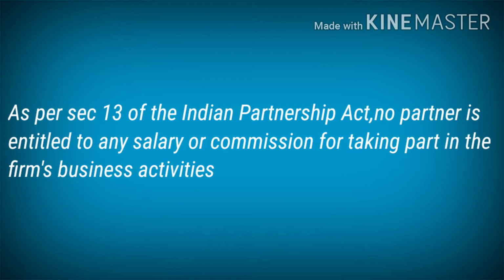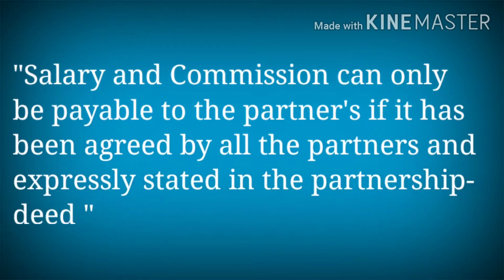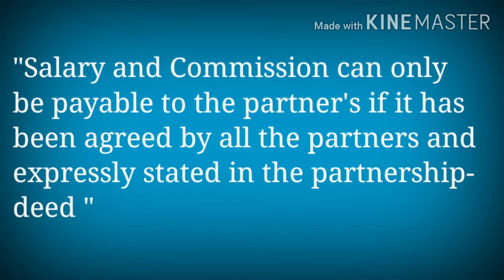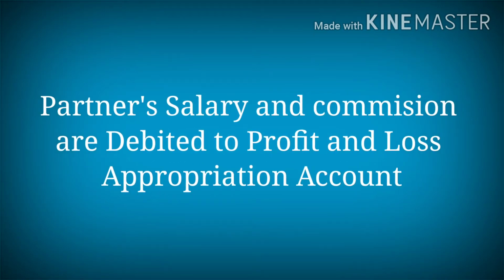Salary and commission can only be payable to the partner if it has been agreed by all the partners and expressly stated in the partnership deed. A partner is getting salary or commission only if it is mentioned in the partnership deed. If it is not mentioned or if there is no agreement, the partner is not getting any salary or any commission. Partners' salary and commissions are appropriation of profit and therefore are debited to profit and loss appropriation account.